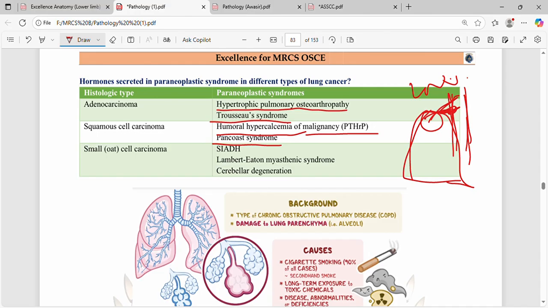Small cell or oat cell carcinoma causes SIADH, Lambert-Eaton myasthenic syndrome, and cerebral degeneration. Lambert-Eaton myasthenic syndrome is at the neuromuscular junction. This is a muscle cell, and this is a nerve, which secretes acetylcholine as the neurotransmitter.